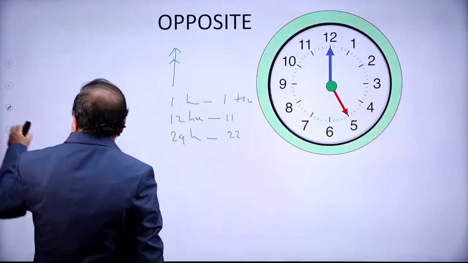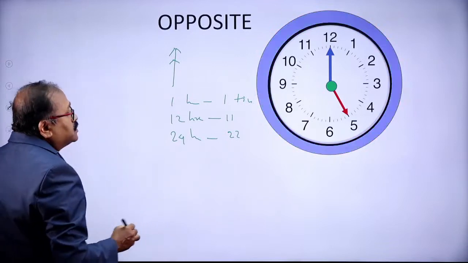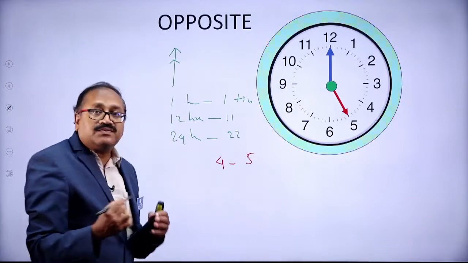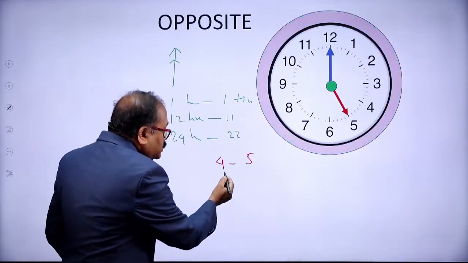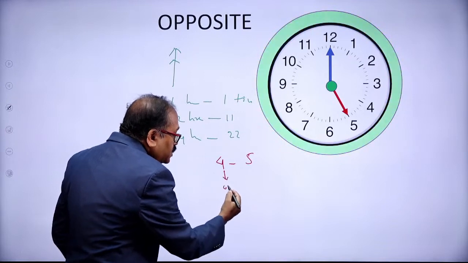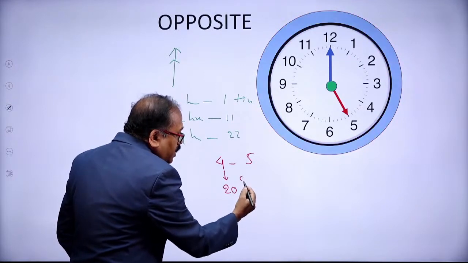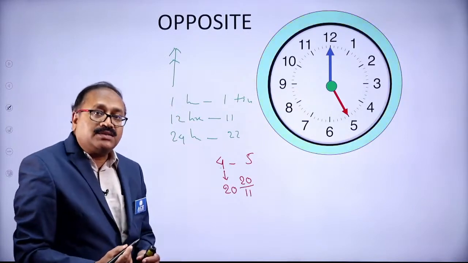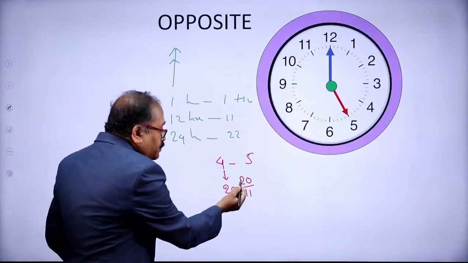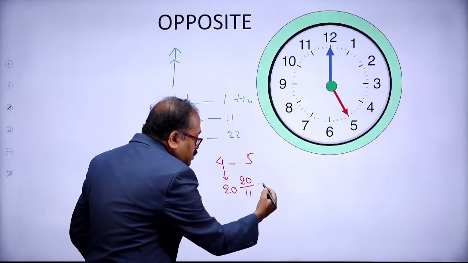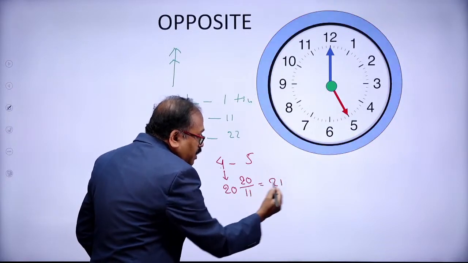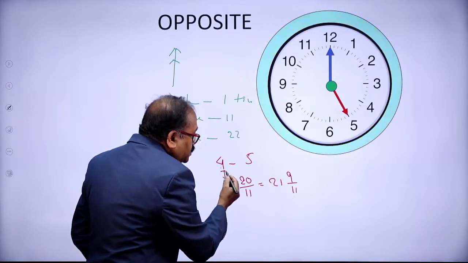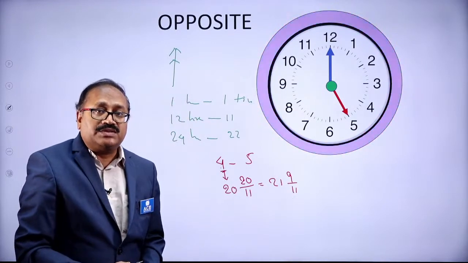We also learned one fact: in between 4 to 5 o'clock, at what time will the hands coincide? At 4 o'clock, how many minutes is it? 20 minutes. So my answer should be 20 by 11 minutes past 4. The hands of the clock will coincide. Here 111 is there, so I will consider this as 21. My remainder is 9, so 9 by 11. 21 and 9 by 11 minutes past 4, the hands will coincide.